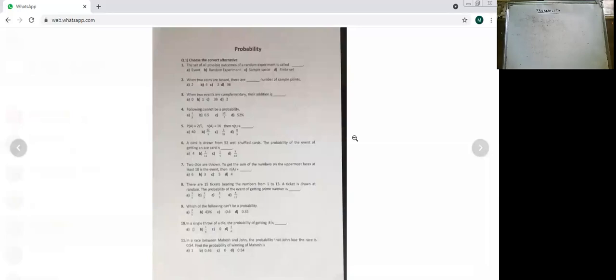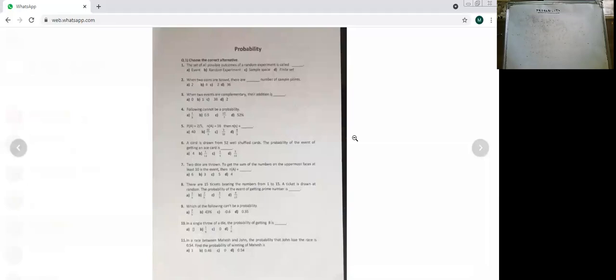Now whatever you see on the screen, we will solve. I have shared one screen of probability. Now we will solve it. First one, you don't have to solve. I will be sharing on the group. Okay, and you can keep it as homework. I'll be sharing one more sheet on the group to practice at home. So this will be done by me only.